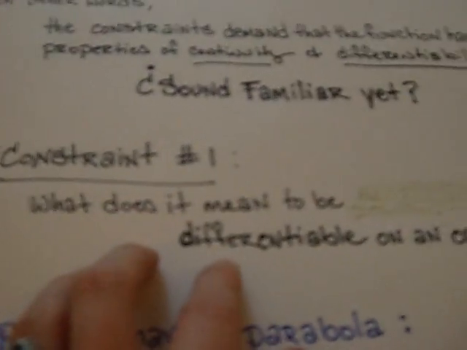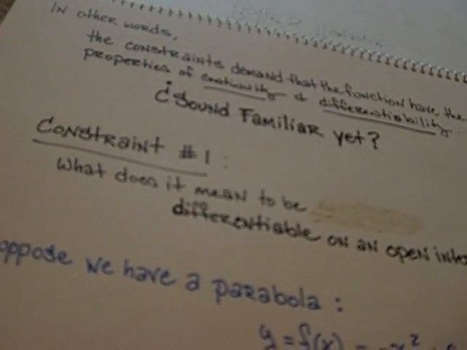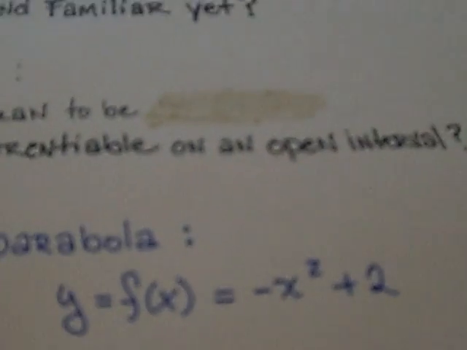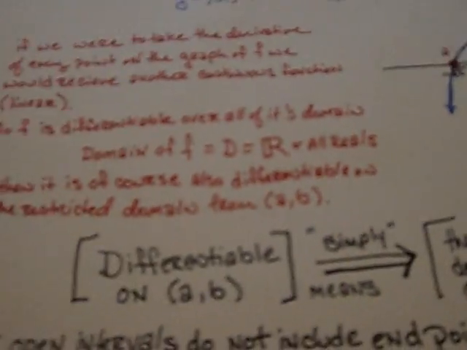So going over constraint number 1, what does it mean to be differentiable on an open interval? Suppose we have a parabola, just a nice little basic parabola like this. So we have f(x) equals negative x squared plus 2. Why is my camera kind of weird? Whatever. So if we were to take the derivative at every point on the graph here, we'd have a linear function, and that would be continuous too, right? Because we have a polynomial, and a polynomial differentiates into a linear function, and those are both continuous. So our continuous function gives us another continuous function, and that is also differentiable.